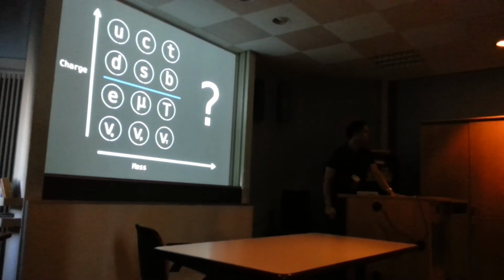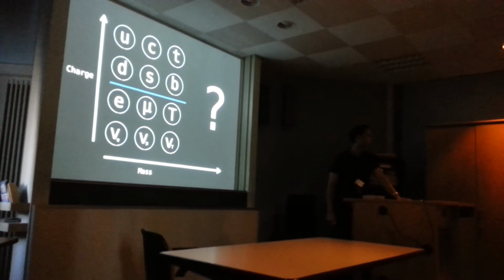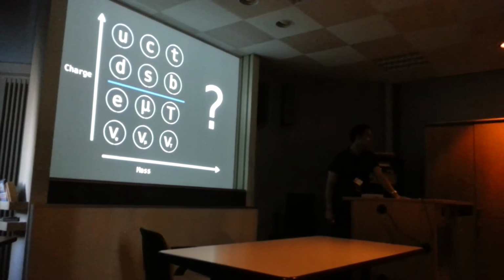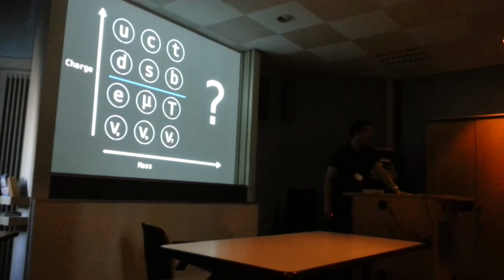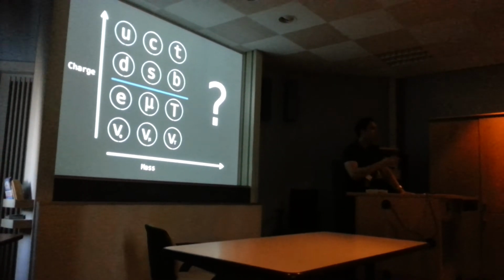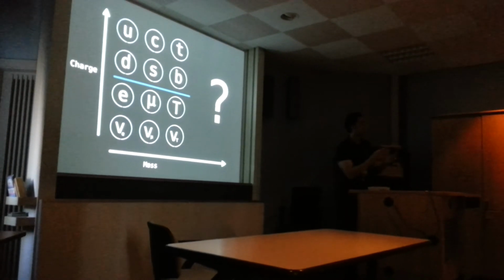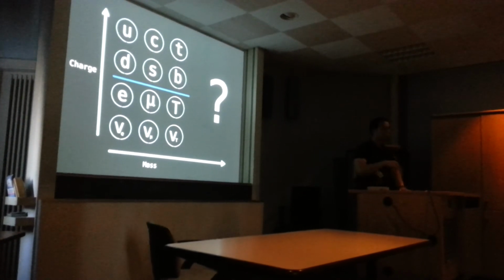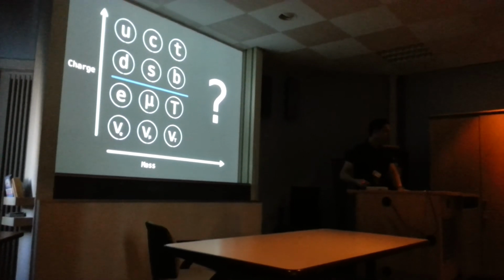Another question: when tau decays, where does the rest of the mass go? Mass converts into energy. Can we detect this energy? You detect it. The energy goes into different forms of energy, so you don't actually see energy. Energy can be detected, but what you see is the outcome of energy, which is energy converted into mass. This is what you see.